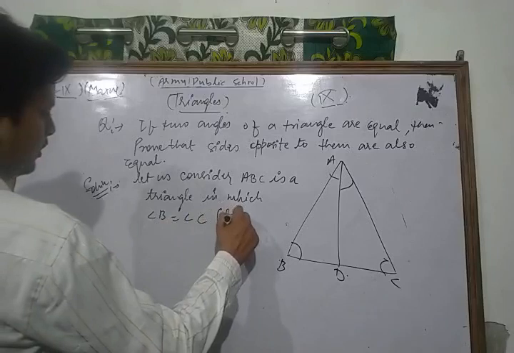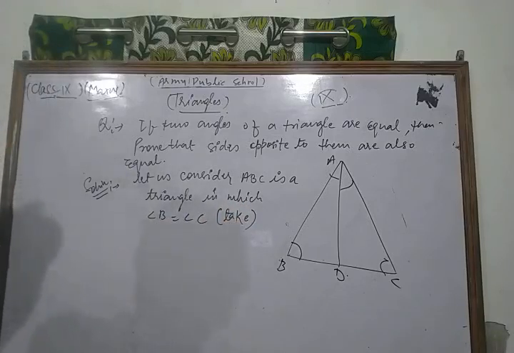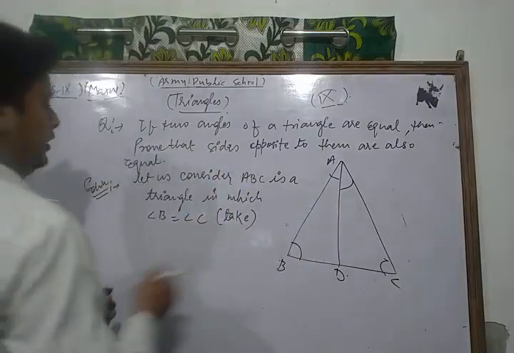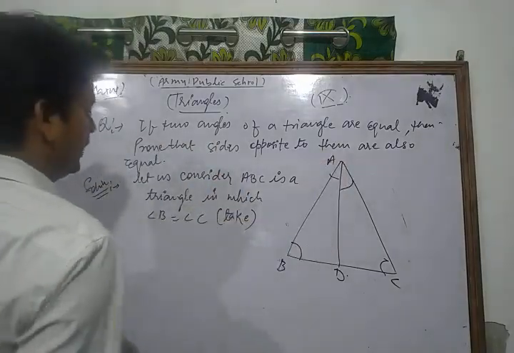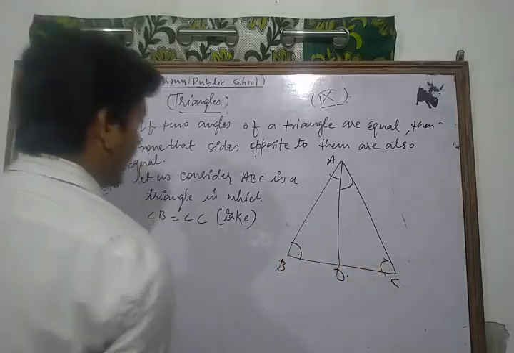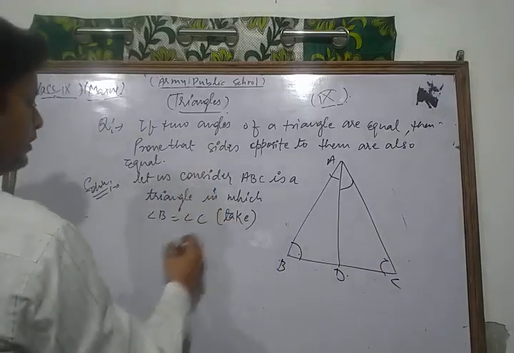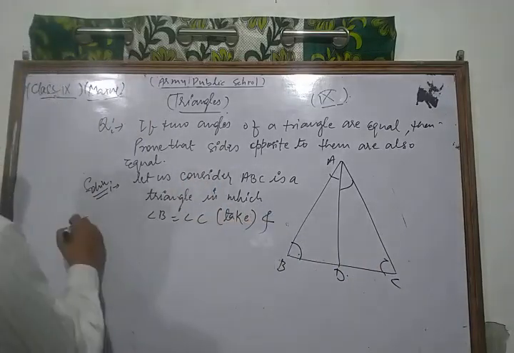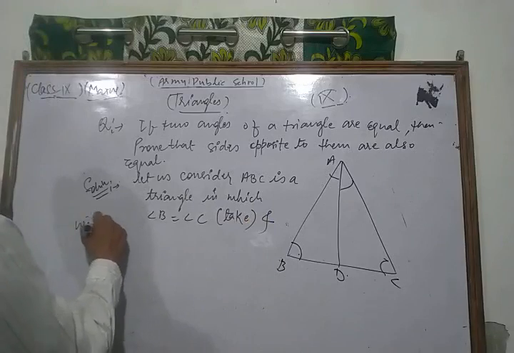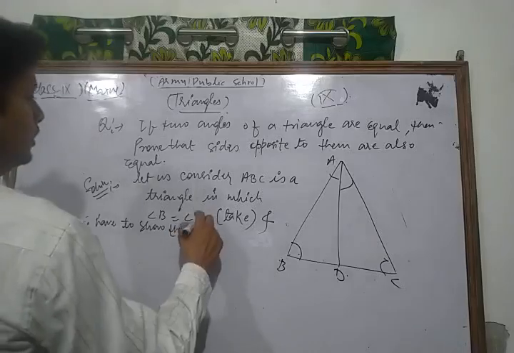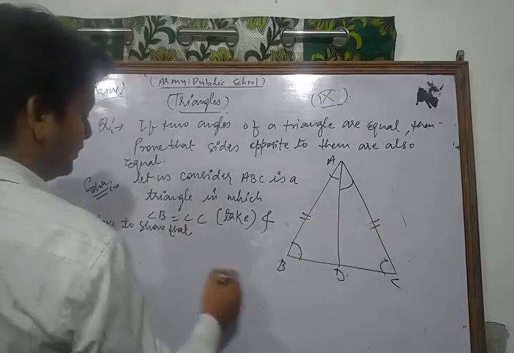Now here, let us consider ABC is a triangle in which angle B is equal to angle C, and we have to show that side AB is equal to side AC.